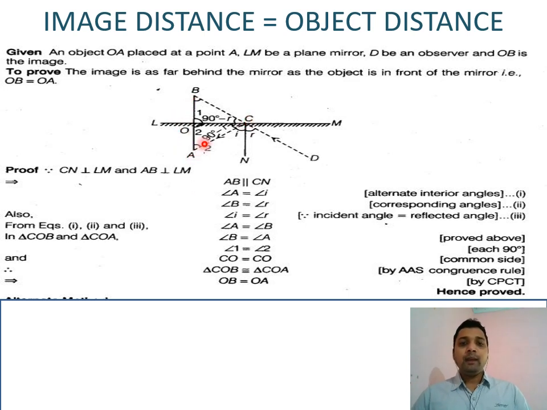Now we have angle OAC equal to angle OBC, and OC as the common side.